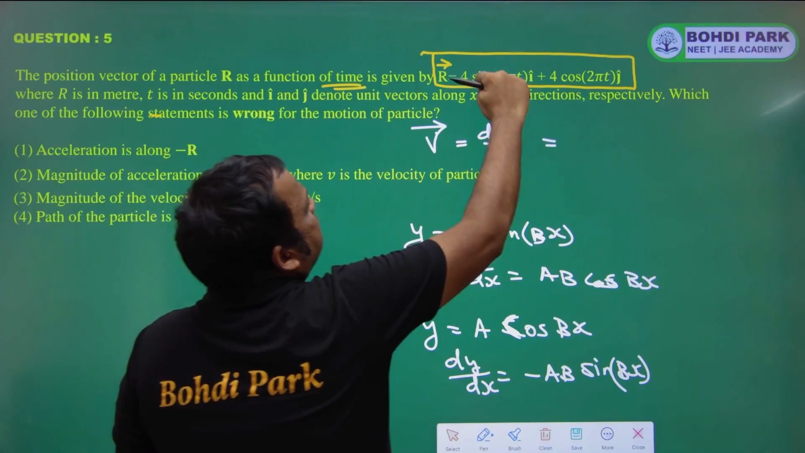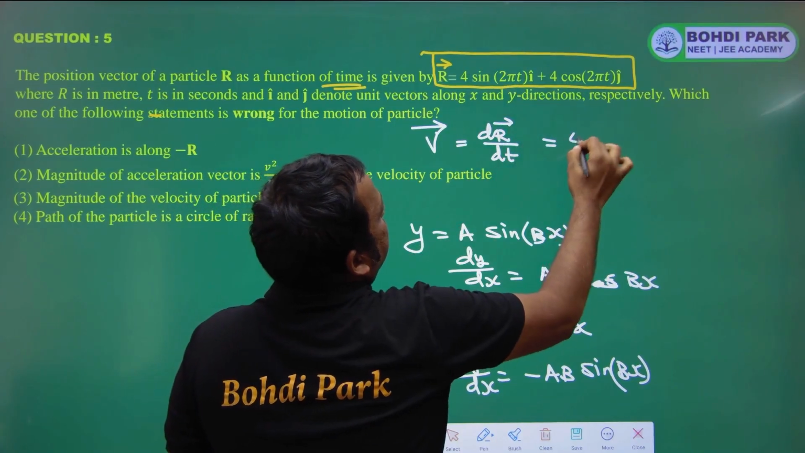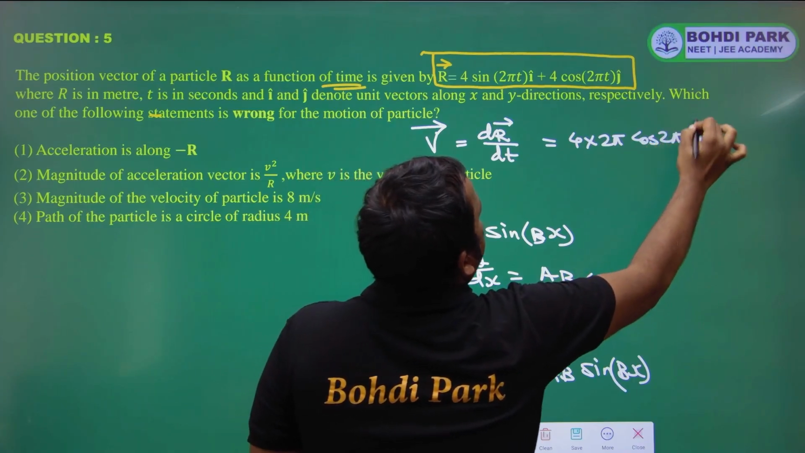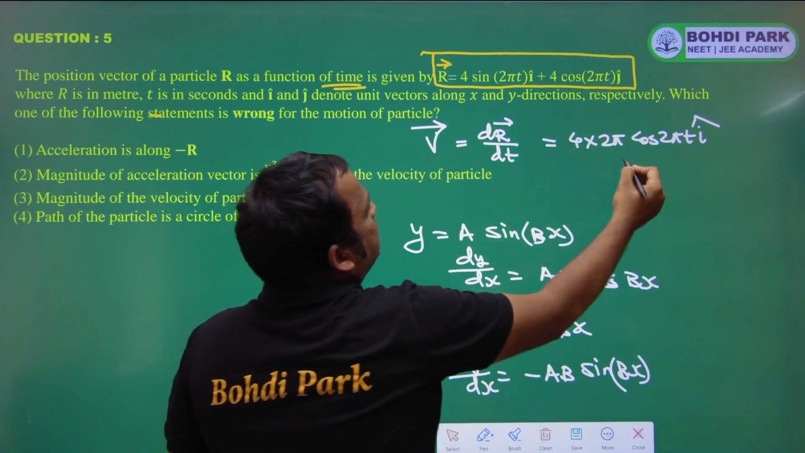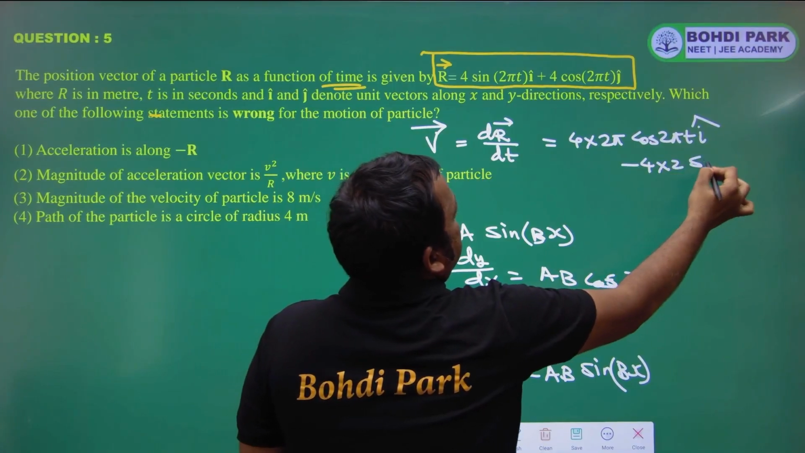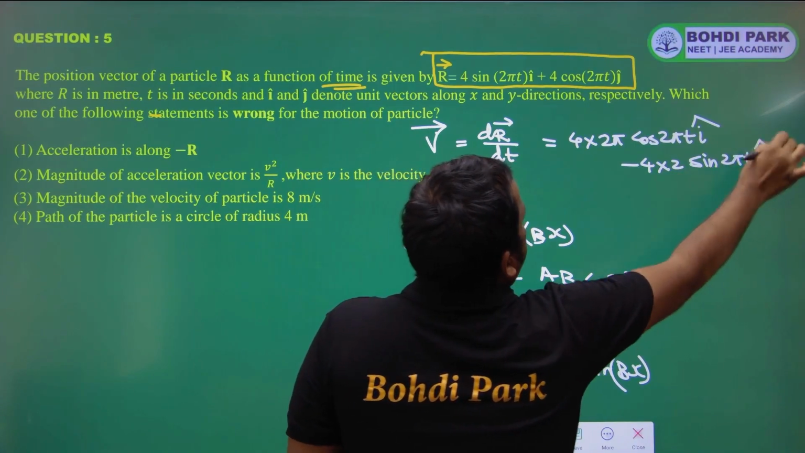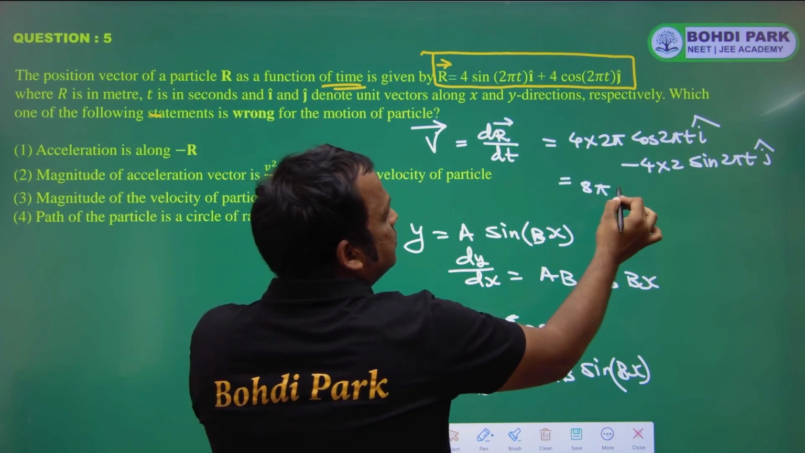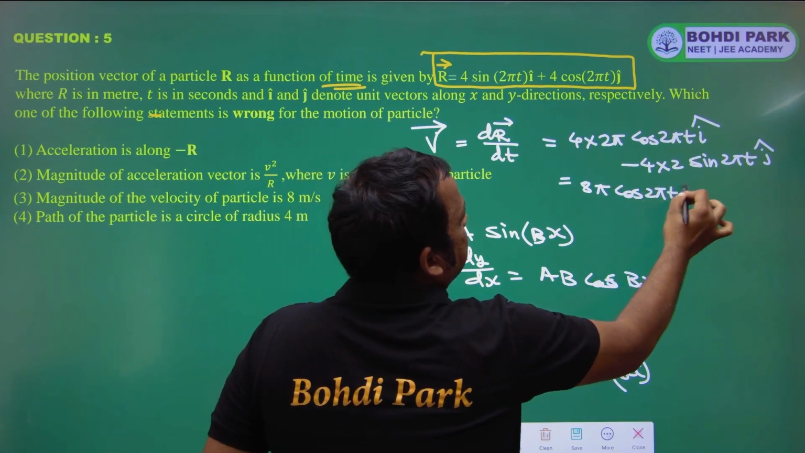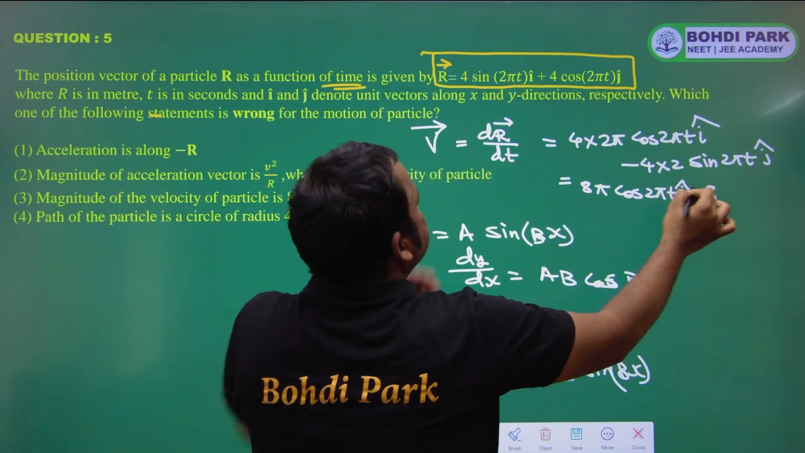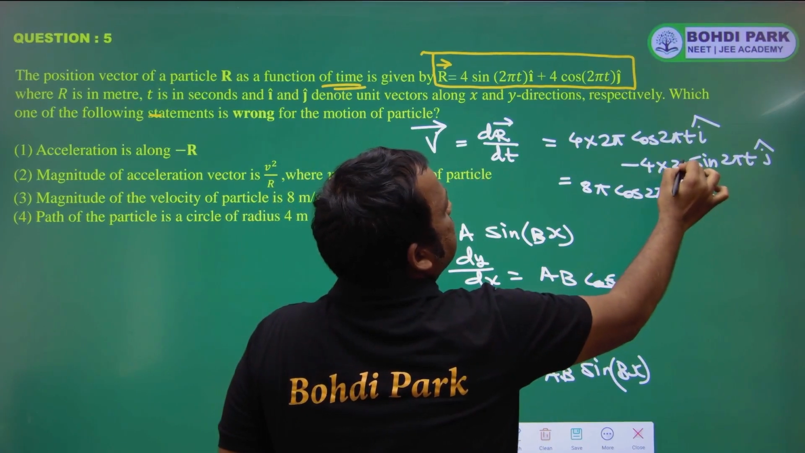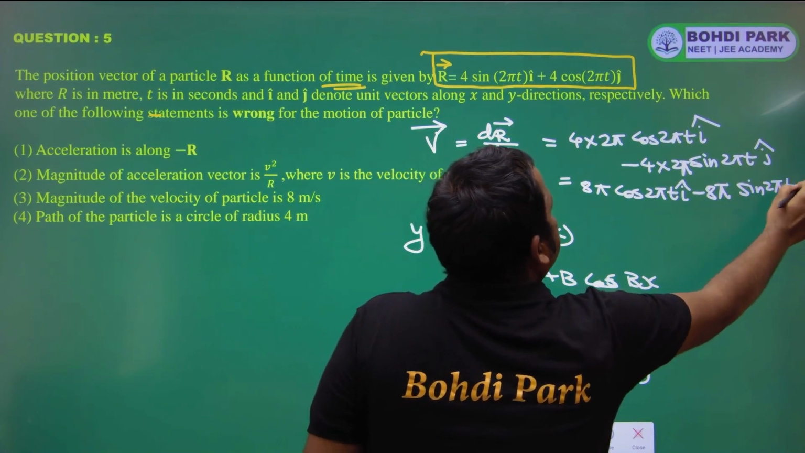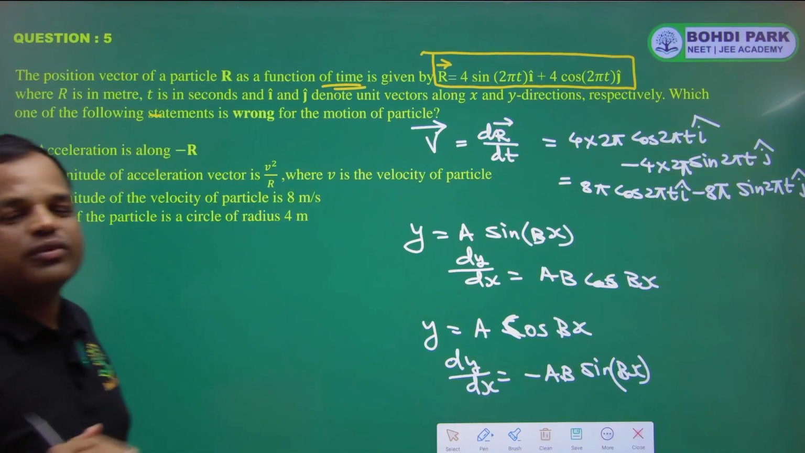So over here we have 4 sin 2 pi t. This will become 4 into 2 pi into cos 2 pi t i cap. Then over here it will be minus 4 into 2 pi sin 2 pi t j cap. So this is equal to 8 pi cos 2 pi t i minus 8 pi sin 2 pi t j cap. So this is the velocity vector.